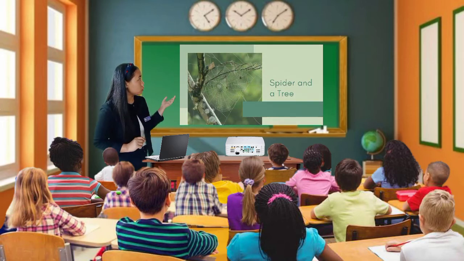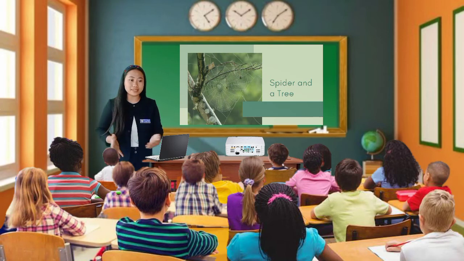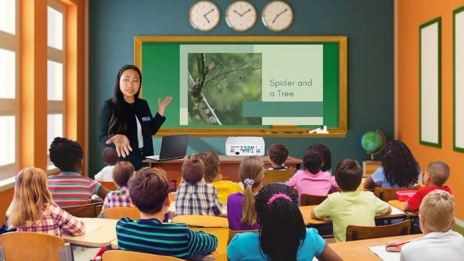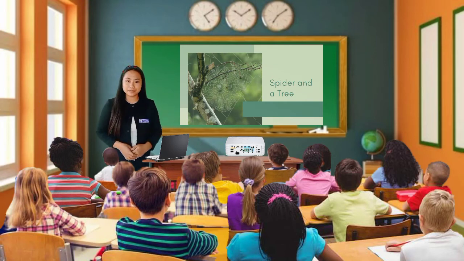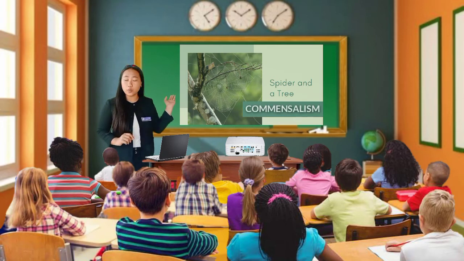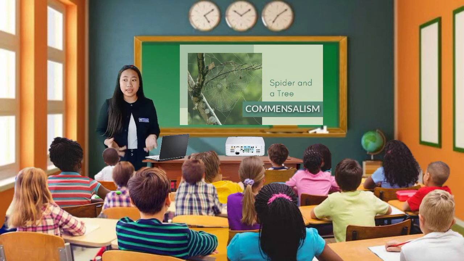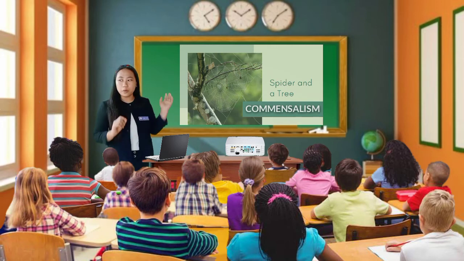So how about the next picture? It's a picture that shows an interaction wherein the spider builds a web on the tree. So is it mutualism or commensalism? What do you think? Commensalism. So how does it become commensalism? Yes, Veron. That's correct. It became commensalism because the spider builds their webs on trees and the spider gets to live in that tree. And the tree, however, is not harmed nor affected, neither benefits from the spider. So that's why it became commensalism.